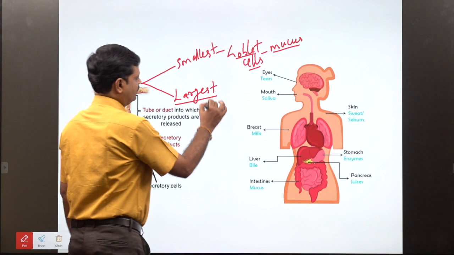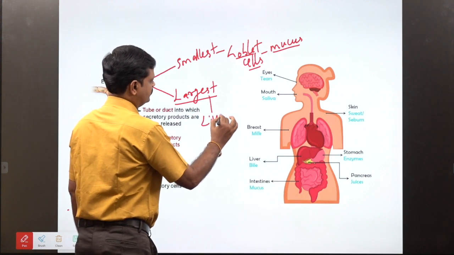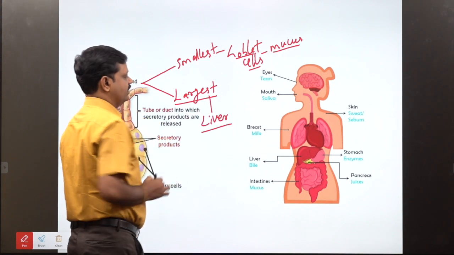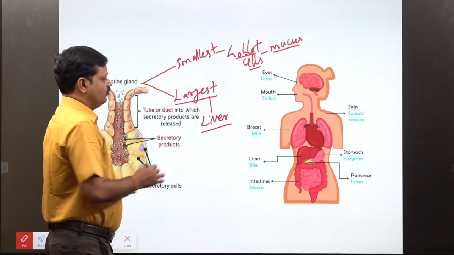The largest exocrine gland is the liver. The functions of the liver.